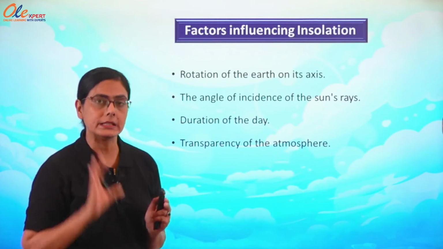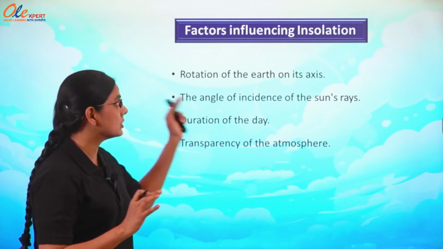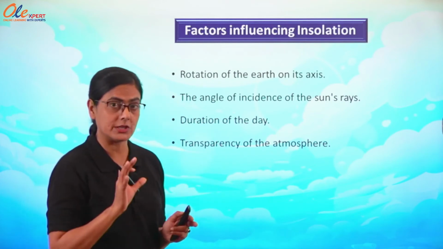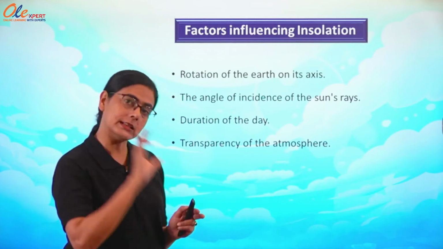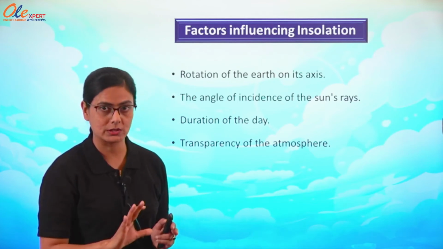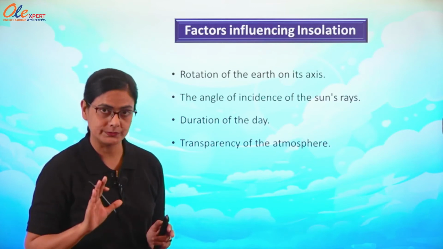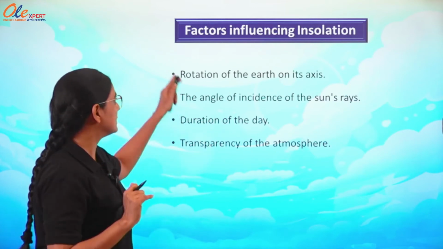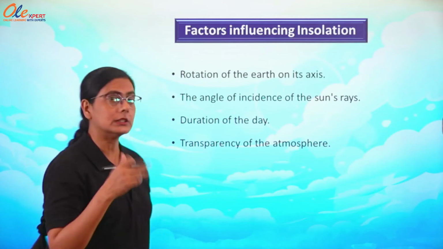So, what are the factors responsible for the solar insolation that we are getting, in this balanced amount? The first one is the rotation of the earth on its axis.